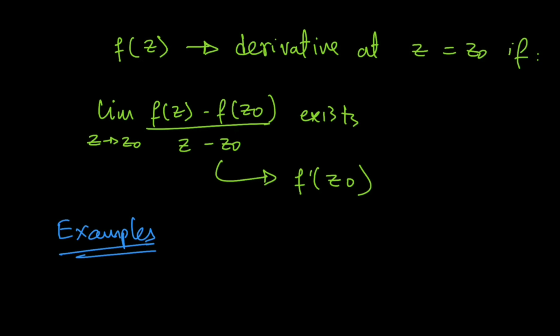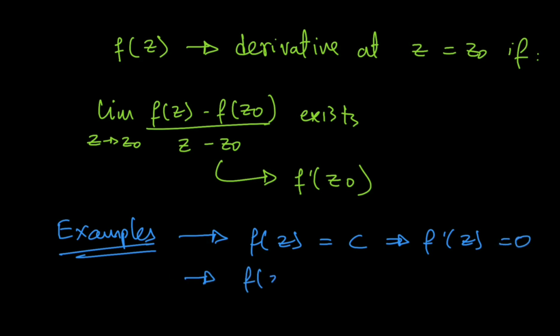This definition alone leads to some pretty obvious results. For example, if I define f of z to be some fixed complex number c, then the derivative of the function f is going to be 0. And if I define f of z to be z to the n, where n is some integer, then the derivative of the function f would be n times z to the n minus 1, the classic power rule we all know and love. And this power rule can be proved from this limit definition using the binomial expansion.